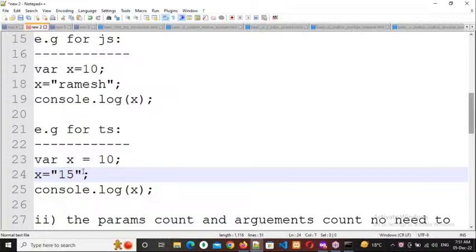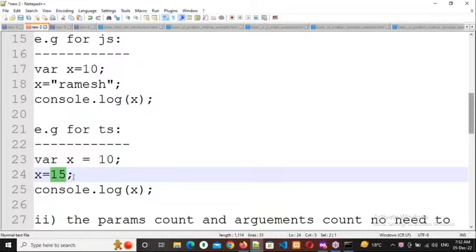For example, here I'm writing x equal to 15. Now what is the output I will get? 10, 15 or error? 15. 15 only. Why? Because x value is 10 here, x value is 15 here. So whenever the data type is matching, it will take the latest value only.